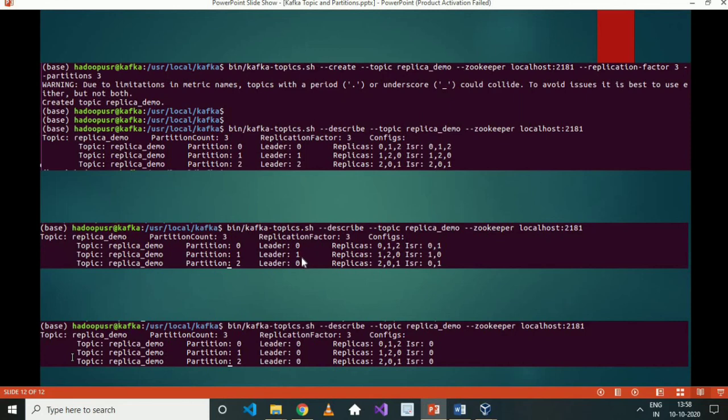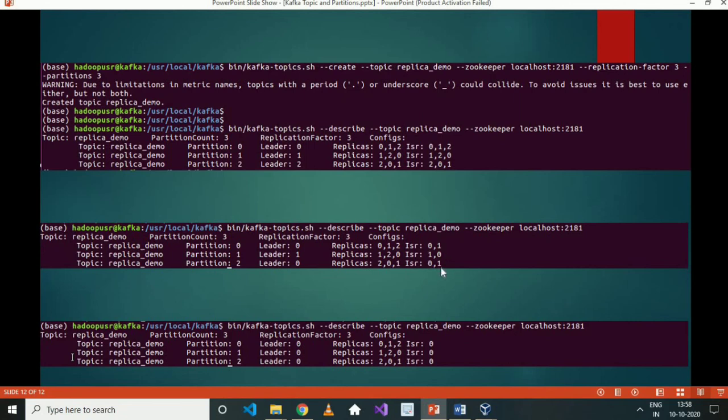Earlier the leader was on broker 2, now it is on broker 0. Internally it has adjusted that. And the in sync replica has changed as well, so the dependency on broker 2 has reduced, because broker 2 is down now.